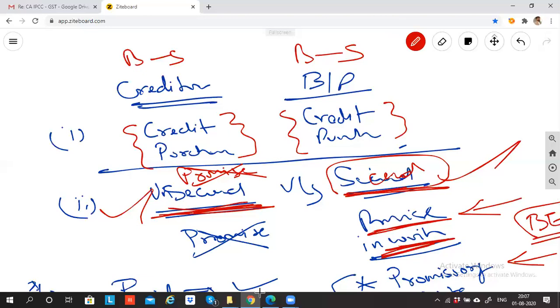Any doubts, guys? Sir, I have a doubt, sir. Yes, boss. So the first 2 points are the same in both the differences, sir. So should we write it down? No, this is only for the explanation. When somebody asks you what is creditor, in your TS Grewal textbook there is a meaning given. So we'll have to understand from there. We have to use the same kind of wordings. Nothing wrong if you write this also. But I'm just teaching, I'm just giving you an outline, a picture of what it means. I'm giving you the important keywords, what are the main differences.